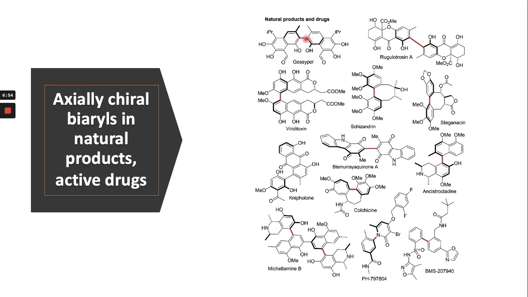These all contain biaryl, meaning two aryl groups. All these molecules have this biaryl, but the rotation is restricted because of the presence of hindered groups, which restrict the rotation of the carbon-carbon single bond and create chirality in the molecule. So these are all examples of axial chiral biaryl natural products and active drugs.